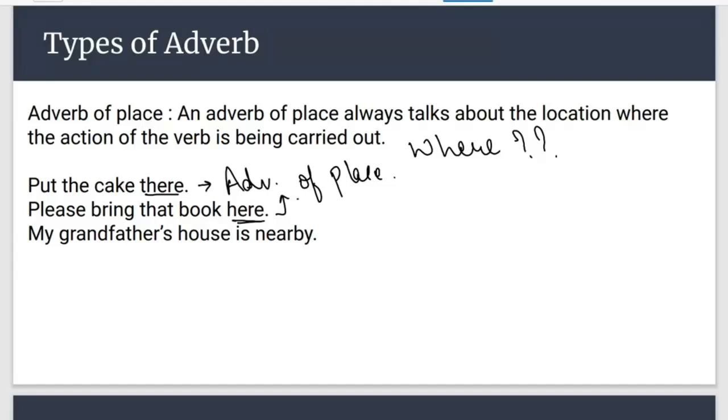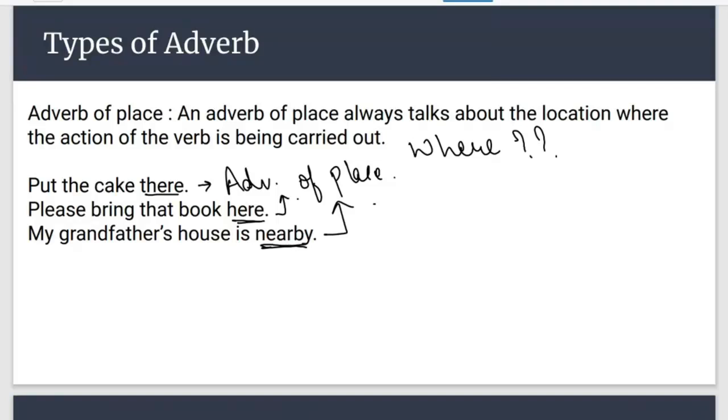Now let's talk about the third sentence. My grandfather's house is nearby. Which is the adverb of place in this sentence? Very good. Nearby is the adverb of place. So what we have studied till now: an adverb qualifies dash, fill in the blank. Options are A, verb, adjective, adverb, B, all parts of speech. Simply, an adverb qualifies all parts of speech. We have studied three types of adverb till now: adverb of place, adverb of time, and adverb of manner.